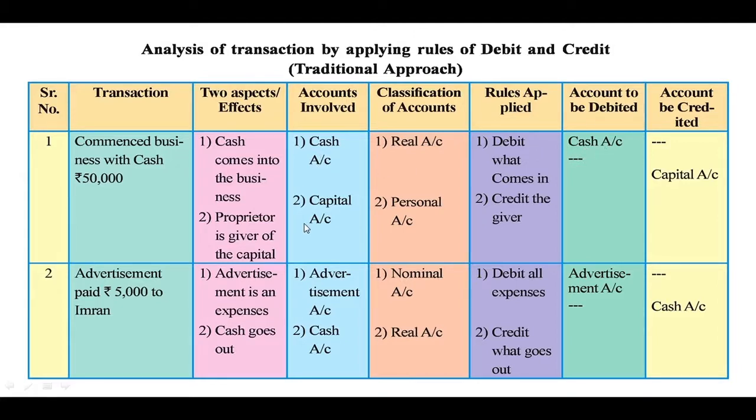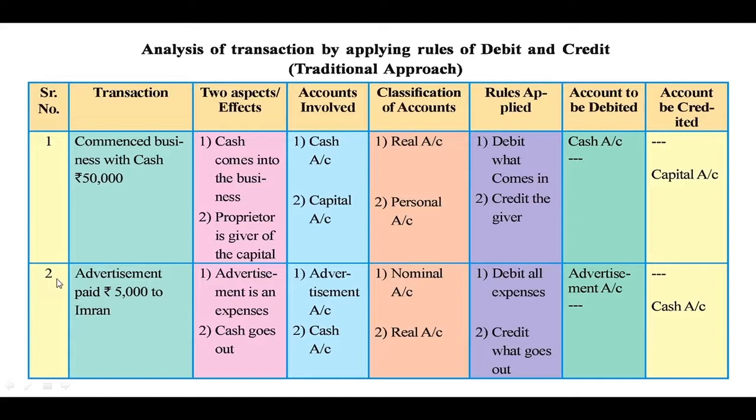Then second account which is involved in the transaction is the capital account. Capital account is the type of a personal account. So here the rules are debit the receiver, credit the giver. Here the owner is investing capital in the business, so he becomes the giver, so credit the giver. So that is why capital account is credited in the journal entry. So the journal entry will be cash account debit to capital account credit.